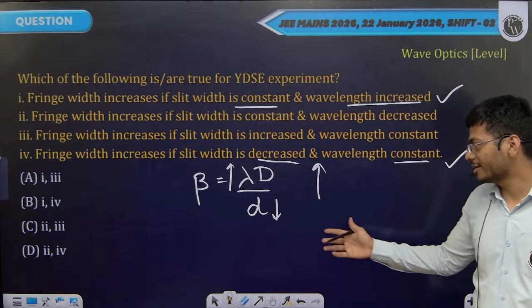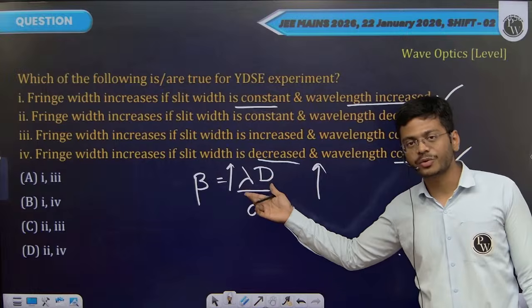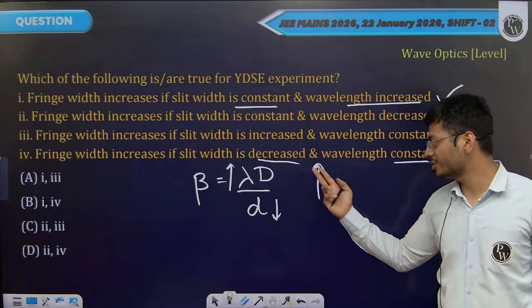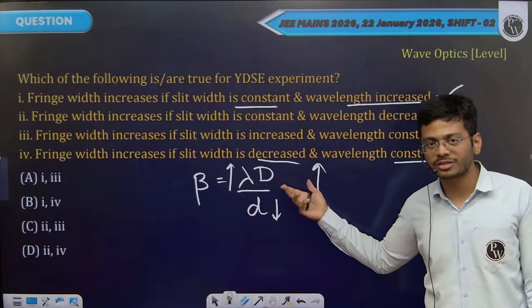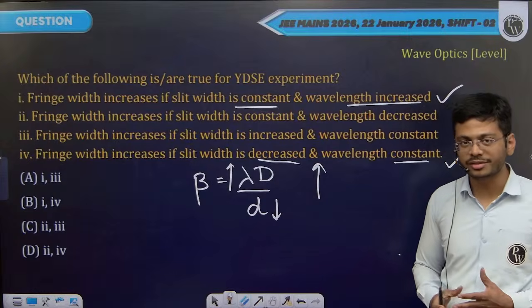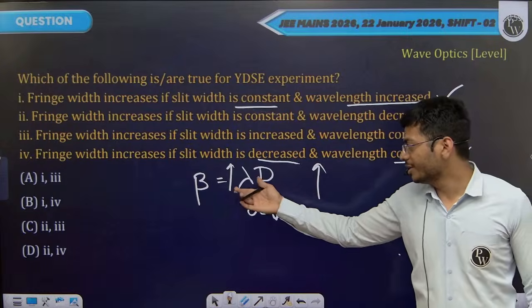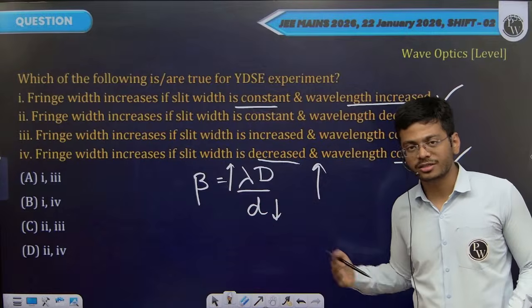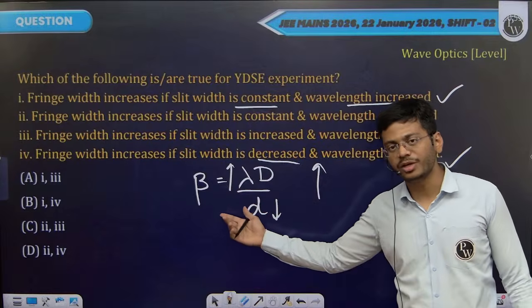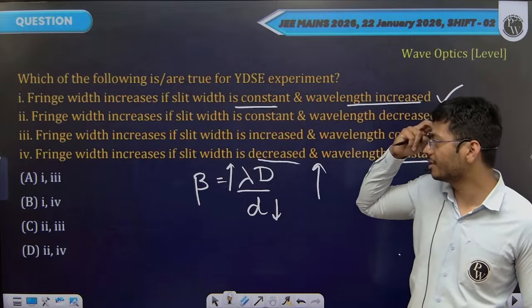Fringe width expression again, it's lambda D by d. Lambda is wavelength, D is distance between the screen and the slits, which we are not changing. d is distance between the slits. So either you increase lambda or decrease the distance between the slits, fringe width will increase. They are asking in what cases will it increase.